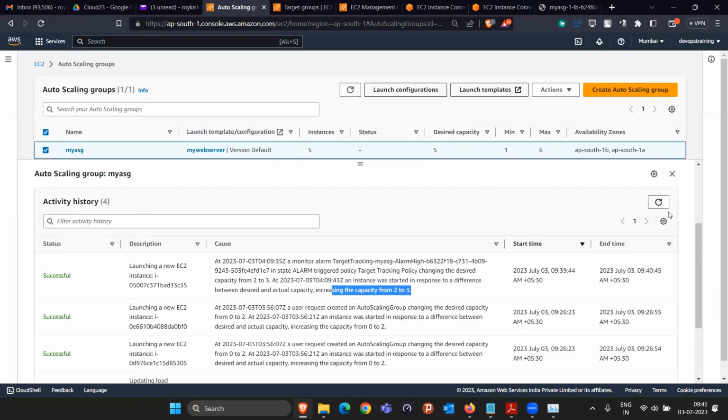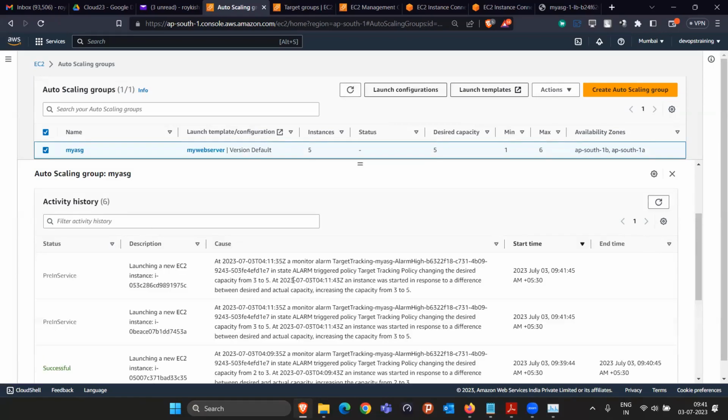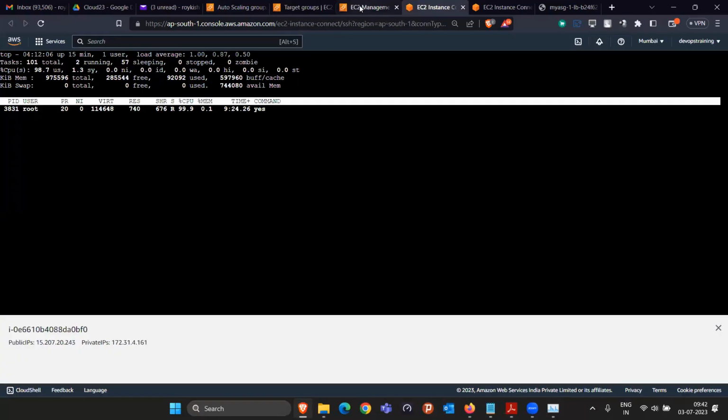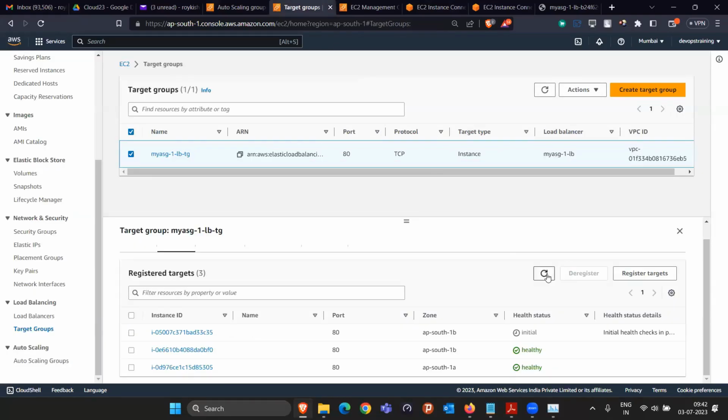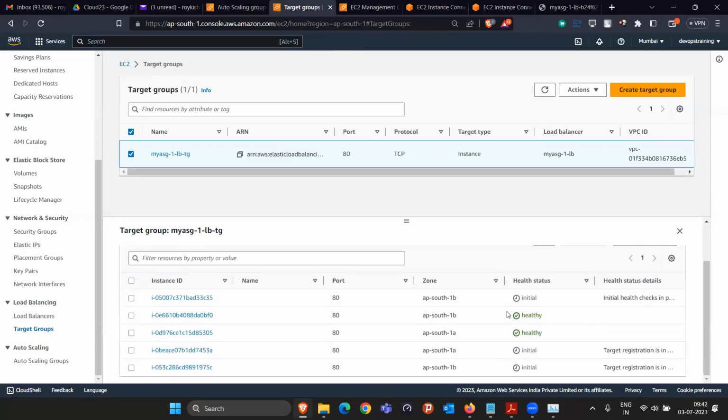If I do the refresh there in the activity section, they will clearly see again that we checked it for the 3 machine also, since the other 2 machines are still having 100% traffic because we manually scaled up there. Okay. So still the average was more than 70%. That's why they scaled it from 3 to 5. And since they scaled it to 5, automatically in this target group, 2 more instances are going to come. 3, 4, 5, 2 more came. And as soon as all the 3 become healthy, the load balancer is going to transfer the traffic to all the 3.